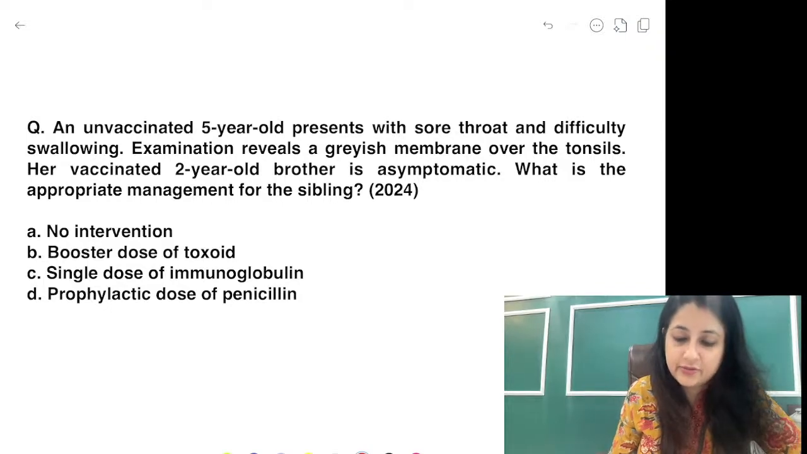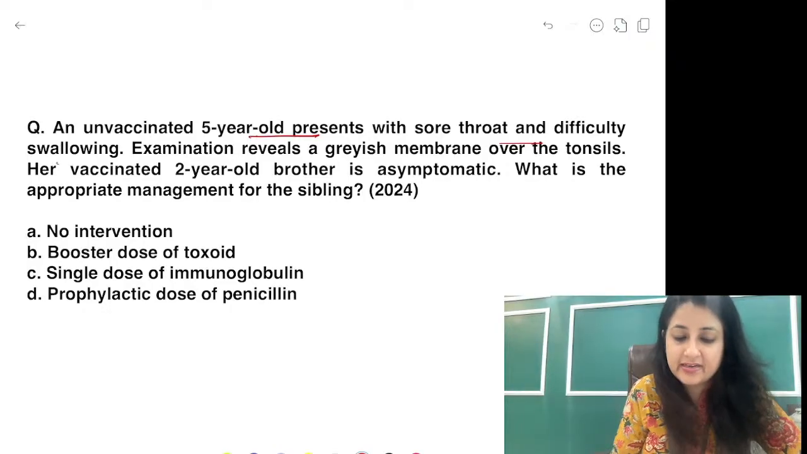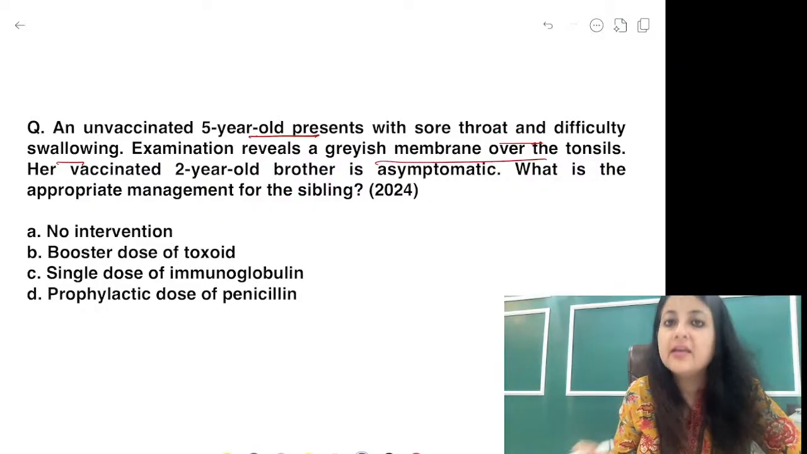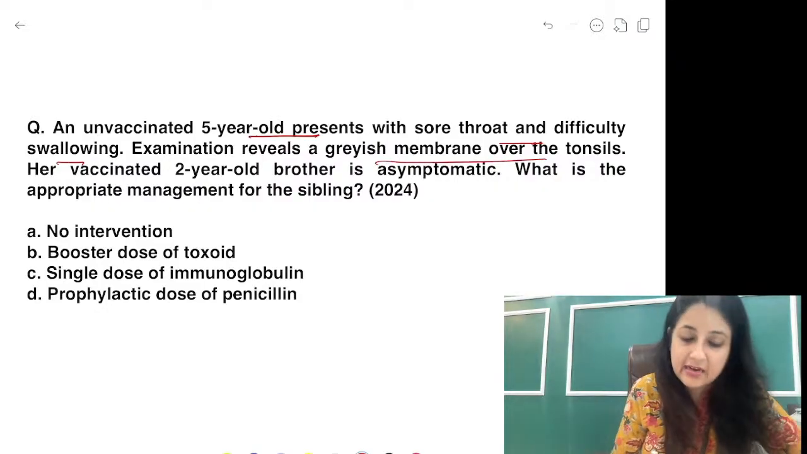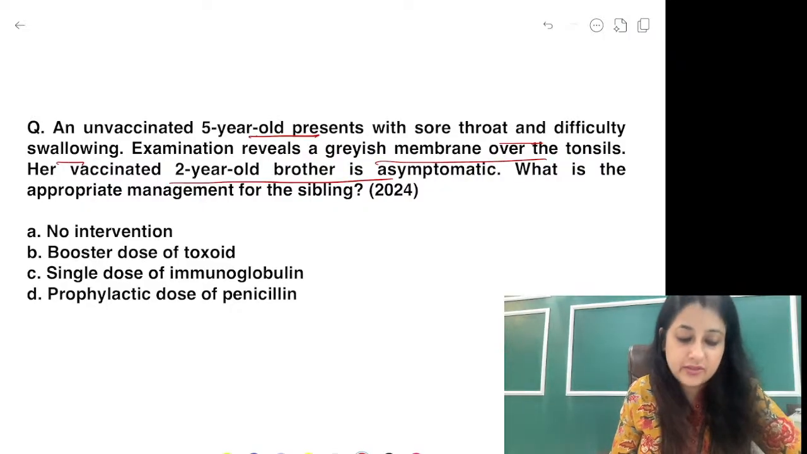Chalo, what is your answer to this one, guys? I just wanted to discuss one small thing. See, an unvaccinated 5-year-old patient presents with sore throat and difficulty swallowing. So she has a greyish membrane in the tonsils. So what has she got? Diphtheria. Now, she has a vaccinated 2-year-old brother who is asymptomatic. What is appropriate management for this sibling?